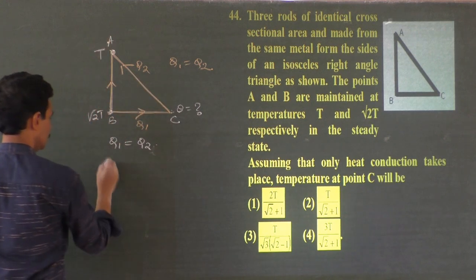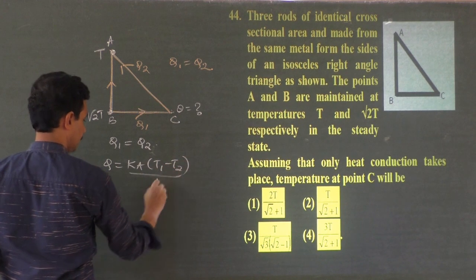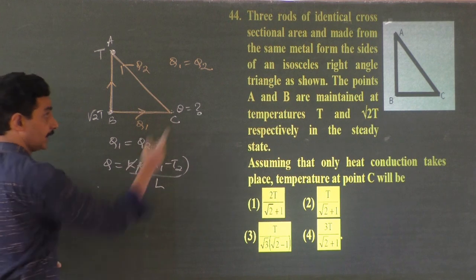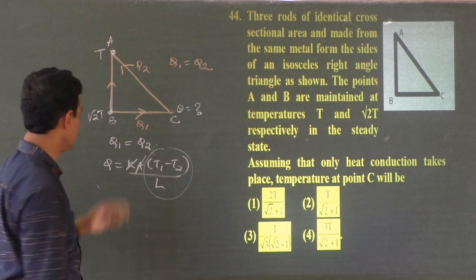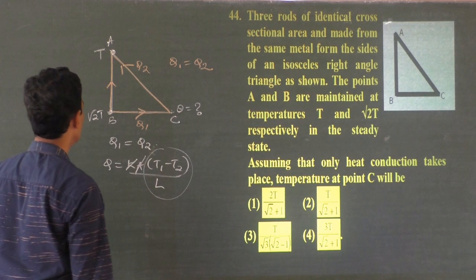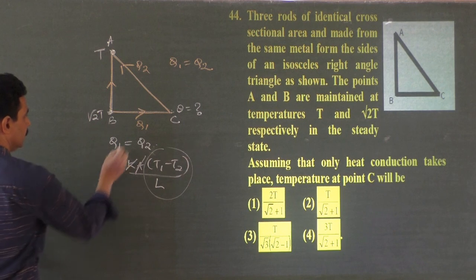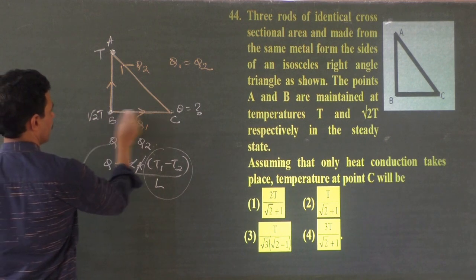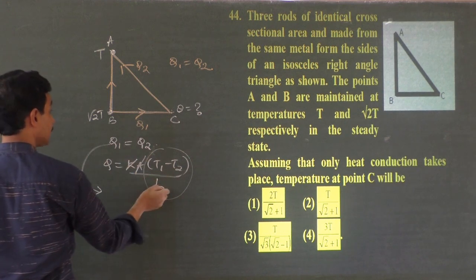You know the formula for Q. Q is equal to KA (T1 minus T2) divided by L. K is the same for both. Area of cross section is the same. Everything is given, so this is the only factor which has to be considered. Am I right? Now Q1 must be equal to Q2. What is Q1? Q1 is from here to here, right? That is the temperature difference, and L has to be considered.